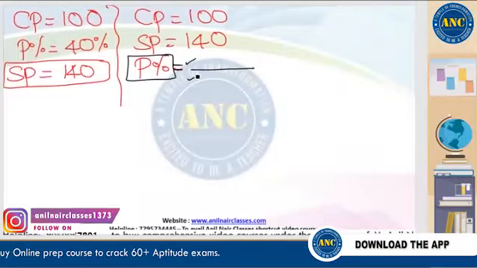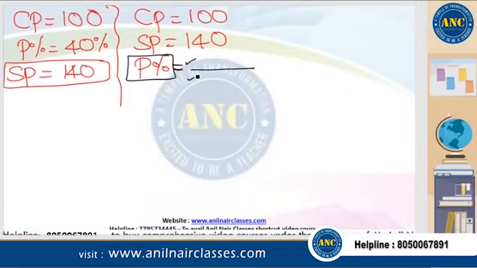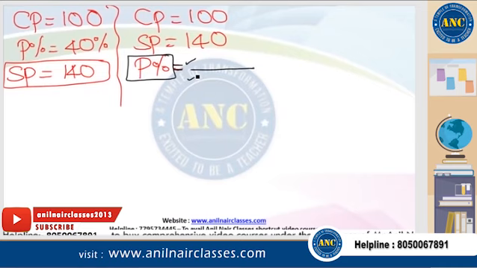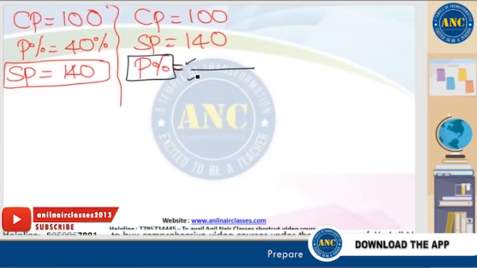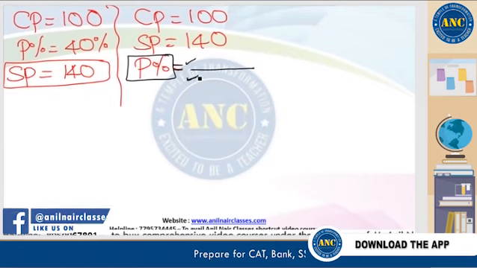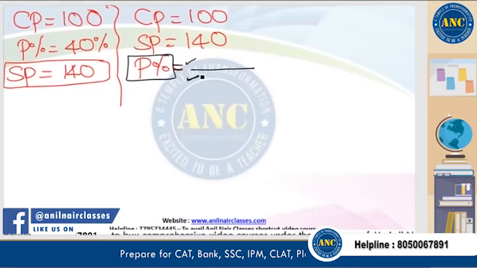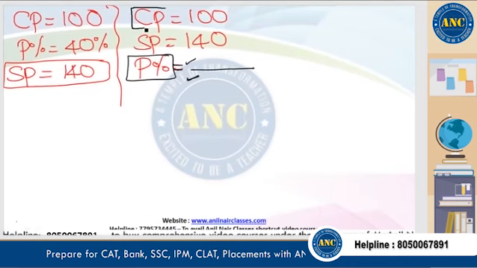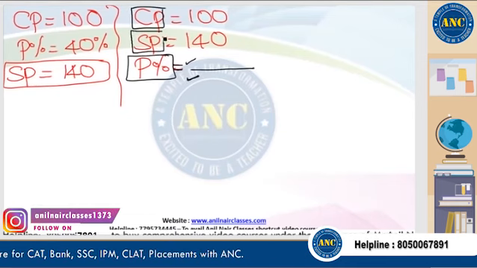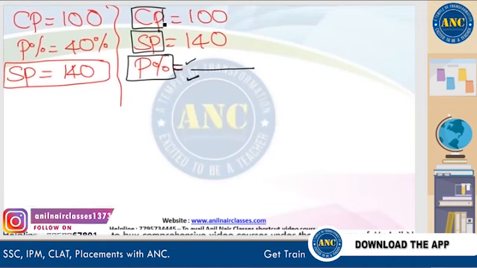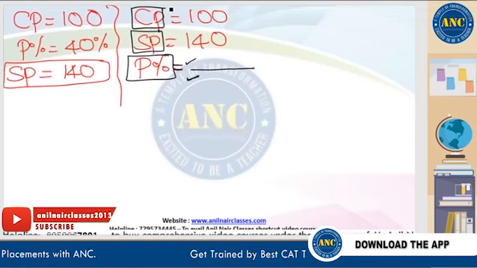You take any topic of your choice: percentages, SICI, profit loss and discount, time, speed and distance, time and work, any topic, whatever you like. Your denominator will always represent your initial value. That means the cost price is there, selling price is there. Out of cost price and selling price, which is the initial thing that will happen?